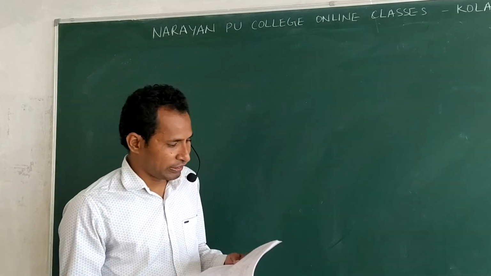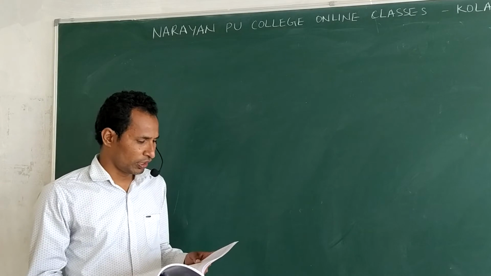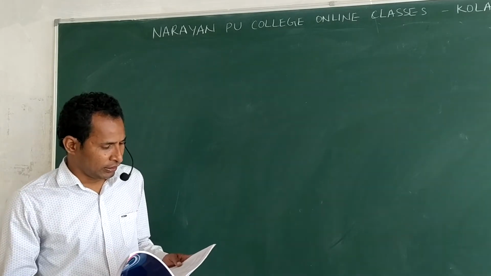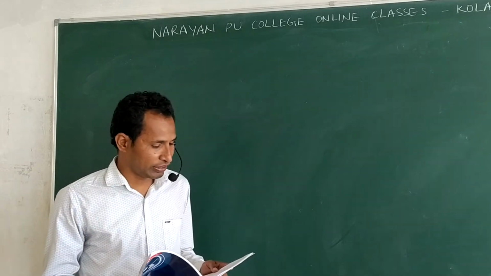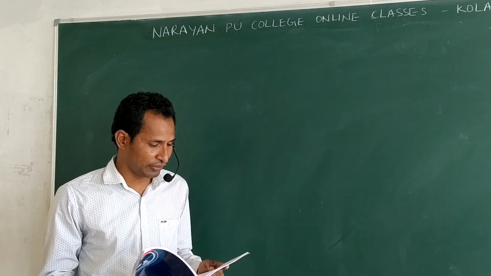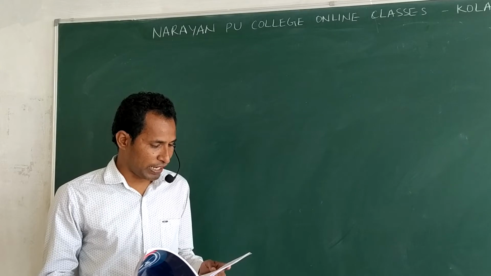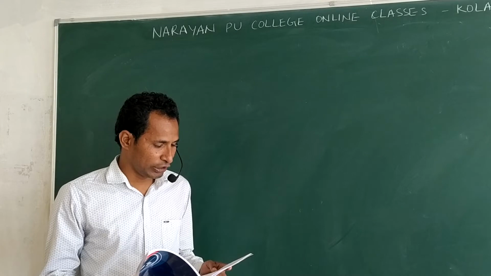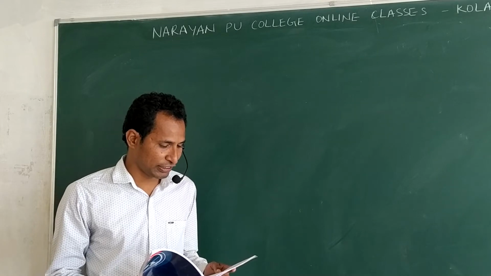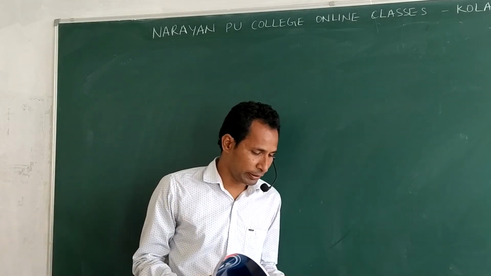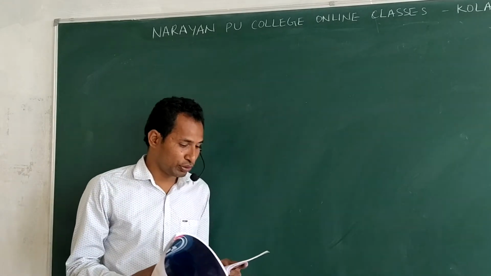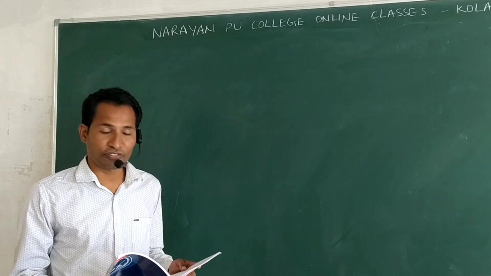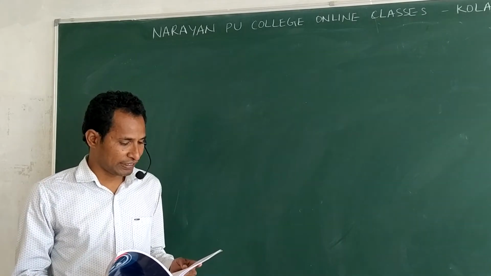Now come to 13th question. A proton and an electron are placed in a uniform electric field. Options given: the electric force acting on them will be equal, the magnitude of the force will be equal, their acceleration will be equal, the magnitude of their acceleration will be equal. Clear? So the magnitude of the forces will be equal. Clear? Acceleration will not be equal, magnitude of their acceleration will be equal.